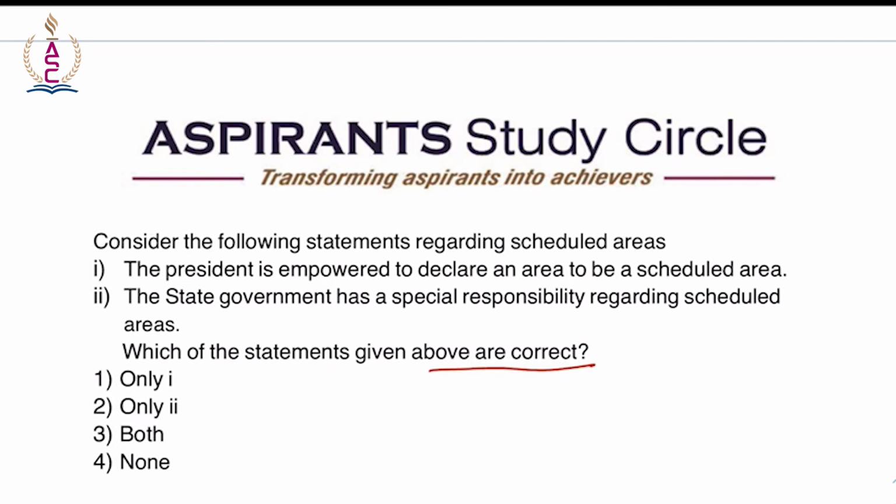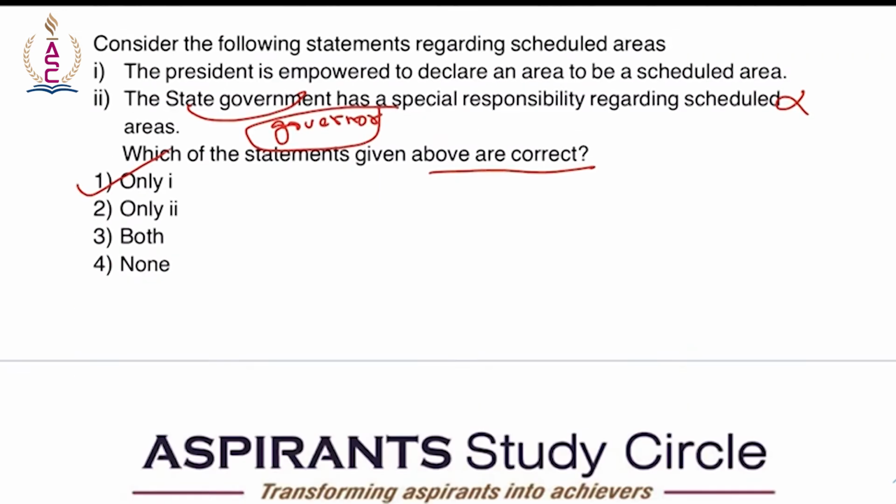So the executive power of a state extends to scheduled areas therein. Right. So the state government has special responsibility regarding scheduled areas? No, it is the governor. So here statement 2 becomes wrong. Statement 1 is correct. So the option is only 1. Now moving on to the next question.